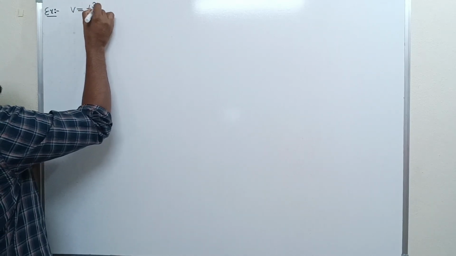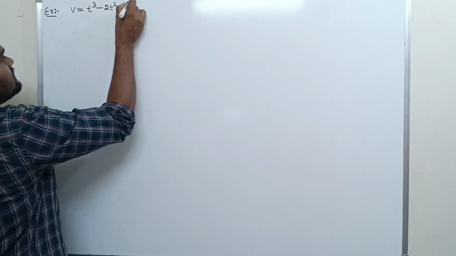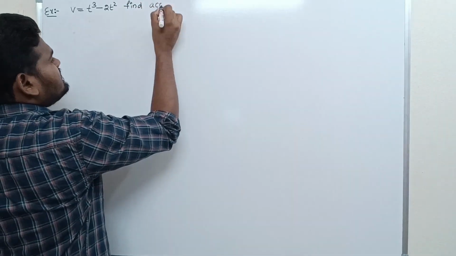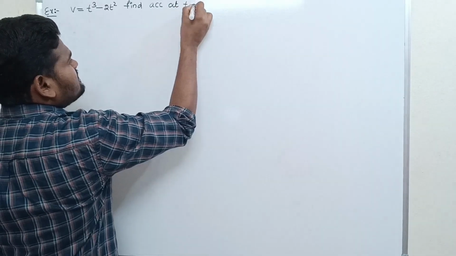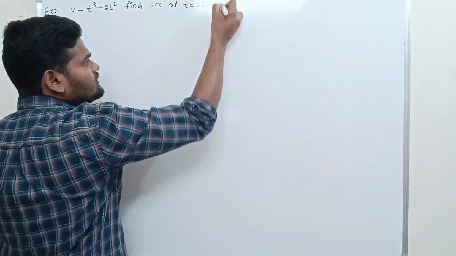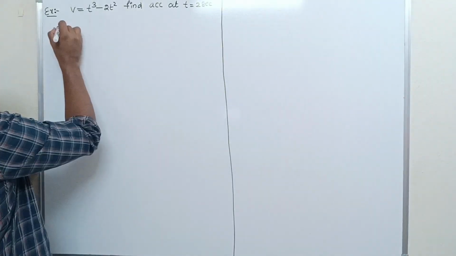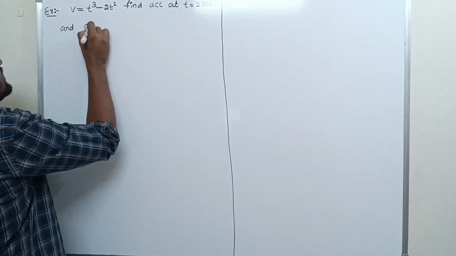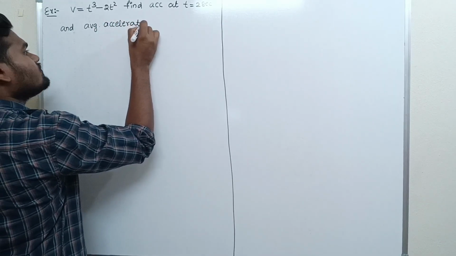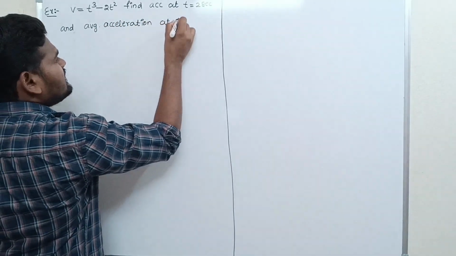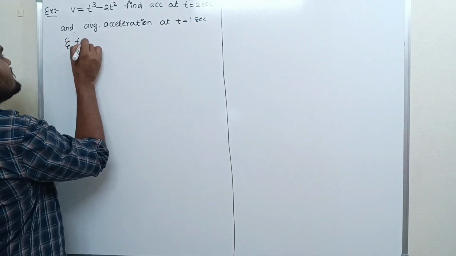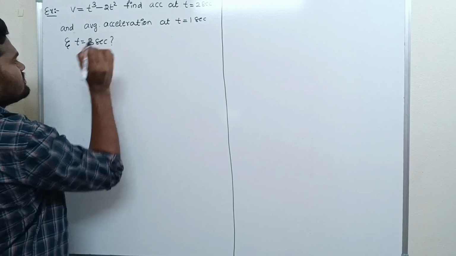Velocity is equal to t cubed minus 2t squared. Find the acceleration at t equals 2 seconds, and the average acceleration at t equals 1 second and t equals 3 seconds.